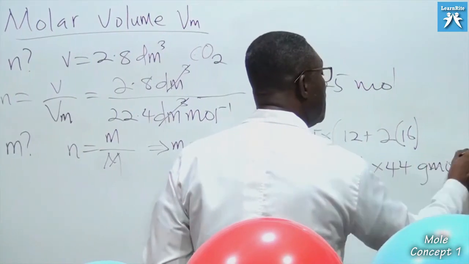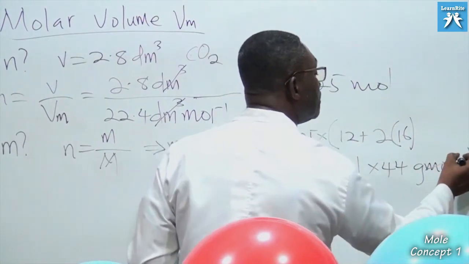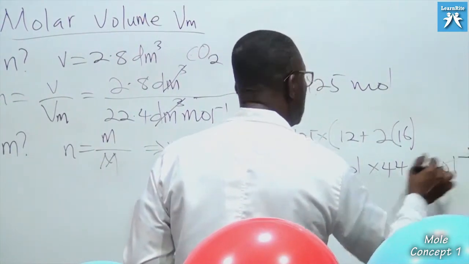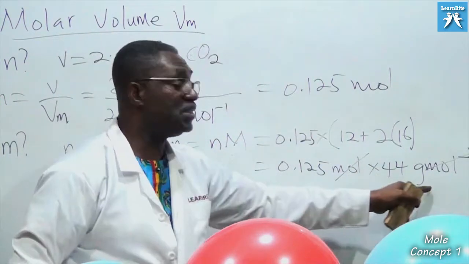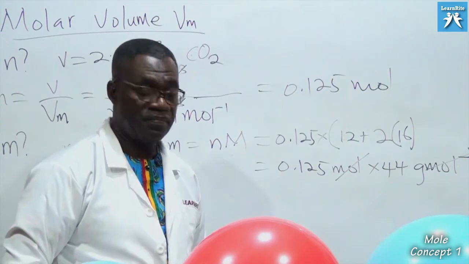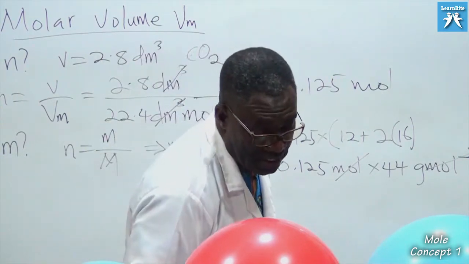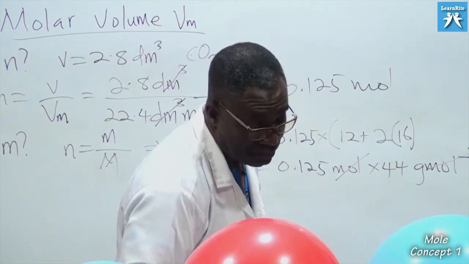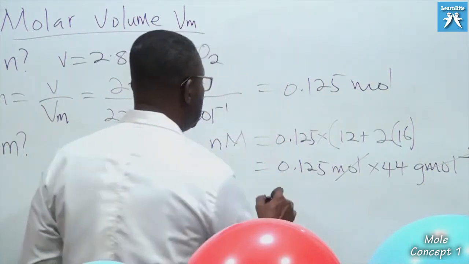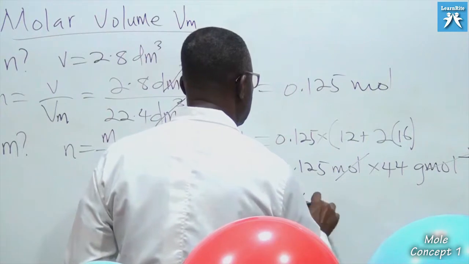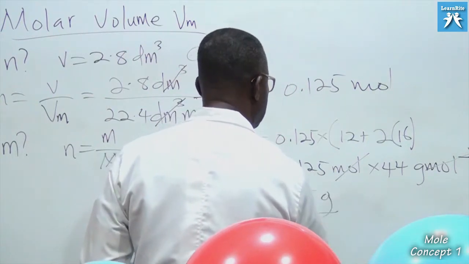Here the gram per mole will cancel, and the mole will cancel the mole, so the answer I get will have the unit gram. And of course, the answer there is 5.5 grams.